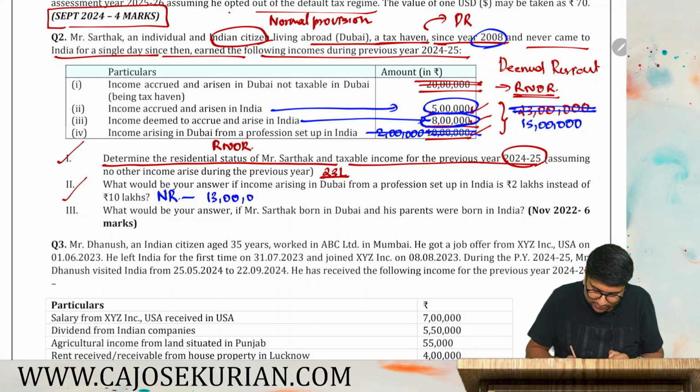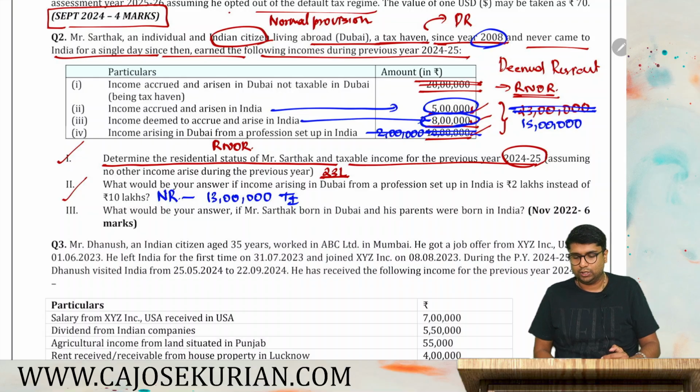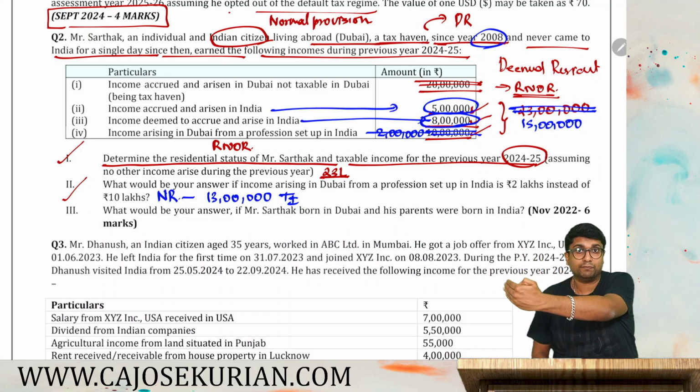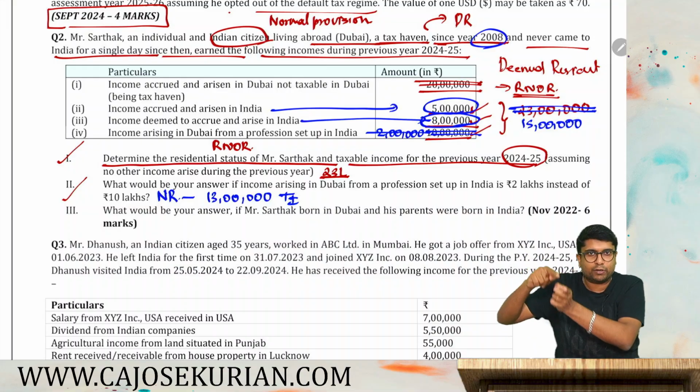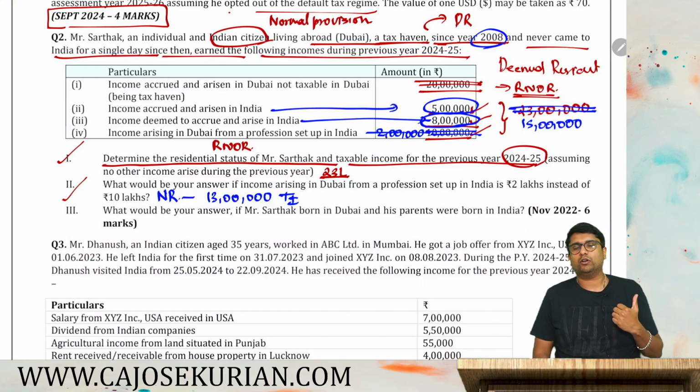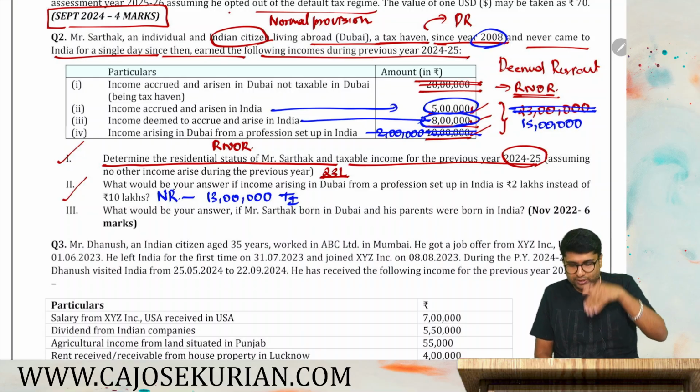If he is a non-resident, his total income shall become 13 lakhs because 5 plus 8 only you have to consider. You don't have to consider income accrued outside India. For an RNOR, you have to consider income accrued outside India due to business control or profession set up in India. For an NR, you don't have to consider.